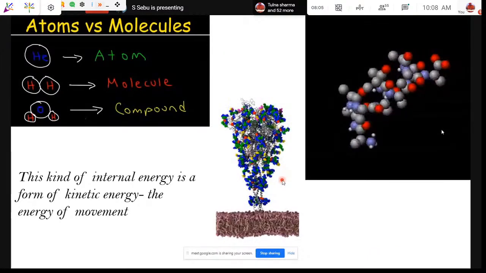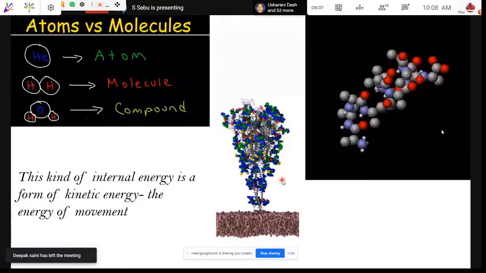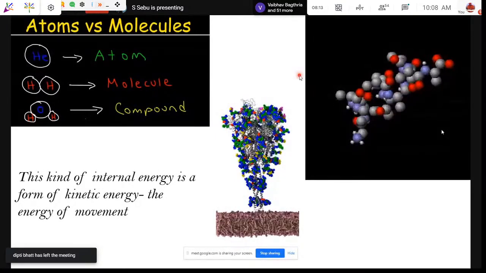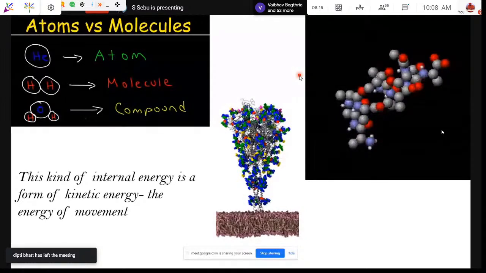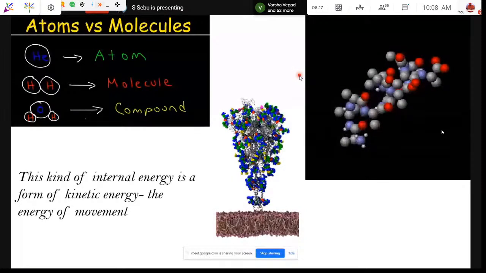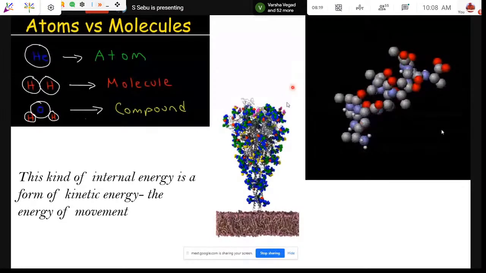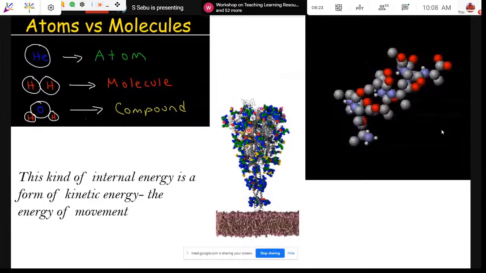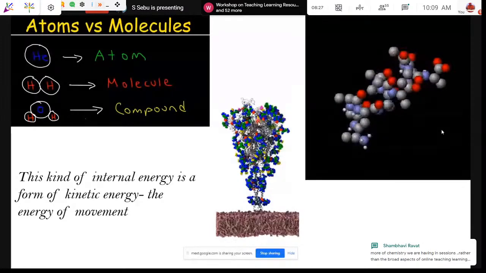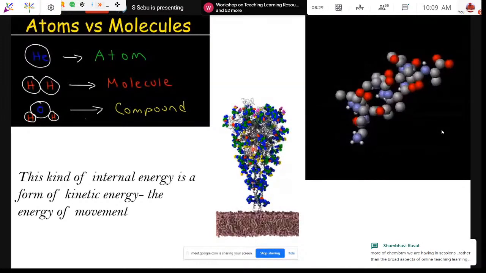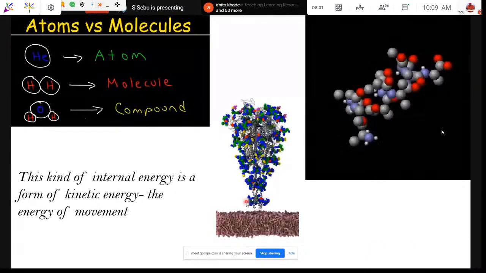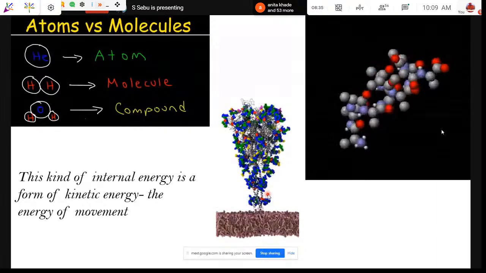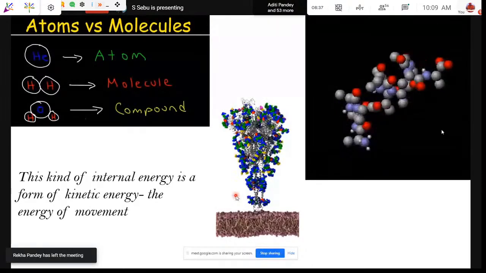Likewise, because of this constant movement, you can see here, the molecules of all substances possess energy. That is very clear. So this kind of internal energy that the molecules have is known as kinetic energy. I think we can make it very clear to our students. The kinetic energy, in other words, is the energy of movement. The energy of movement is nothing but kinetic energy.